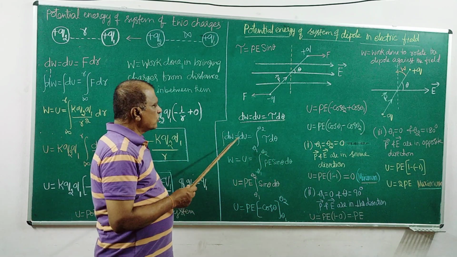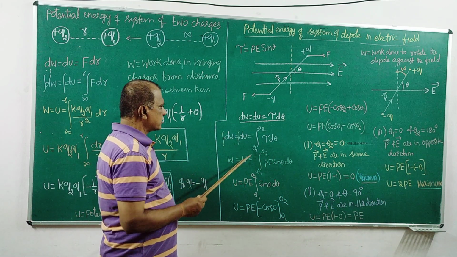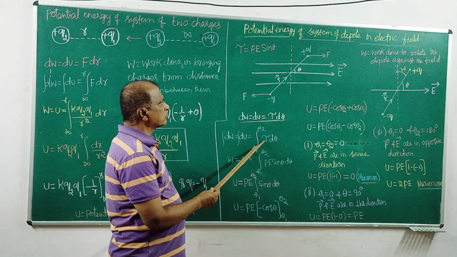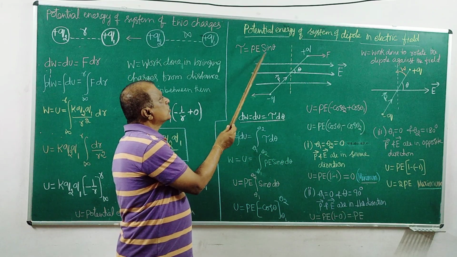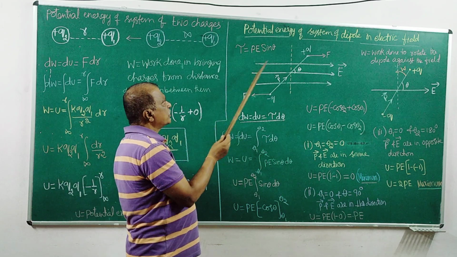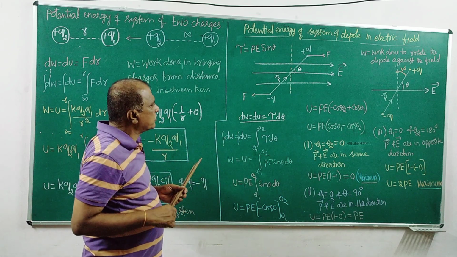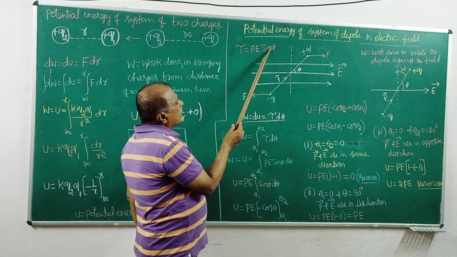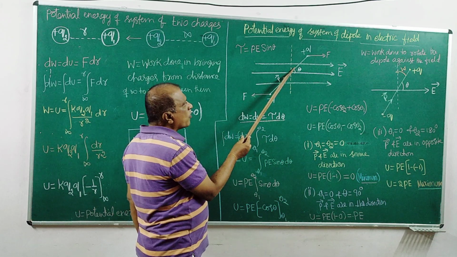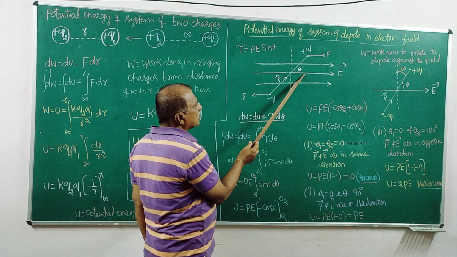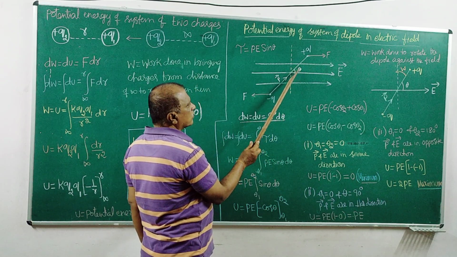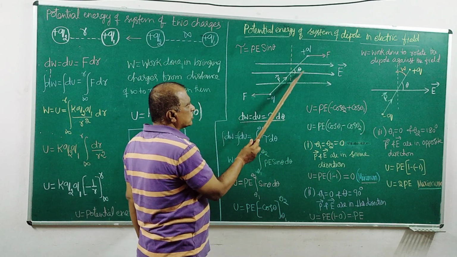For finite values, we go for the integral function, that is the integration of this. Recall the torque force from the previous class. The amount of torque is P into E into sin theta, the cross product of these two, that is PE sin theta. Theta is the angle of inclination between this plane and this plane. This represents the dipole moment of this dipole, and this represents the electric field. Theta is the angle of separation between these two.